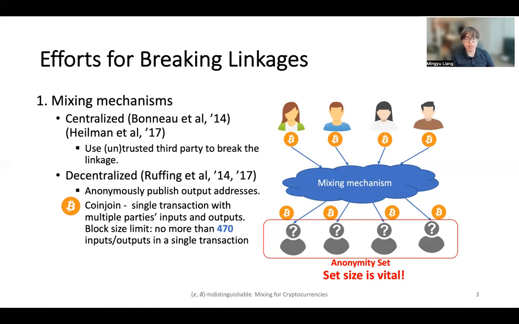Such a mixing mechanism can be implemented with an untrusted third party or rely on decentralized techniques. One example for Bitcoin is CoinJoin, which allows a transaction with multiple inputs and outputs. However, the maximum size of a transaction that can fit into a single block limits the maximum size of the anonymity set.